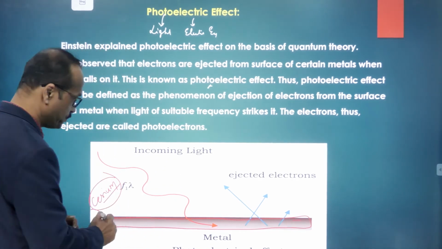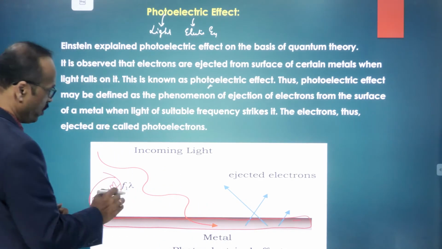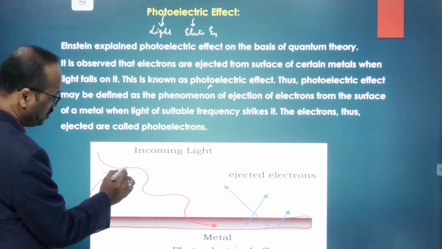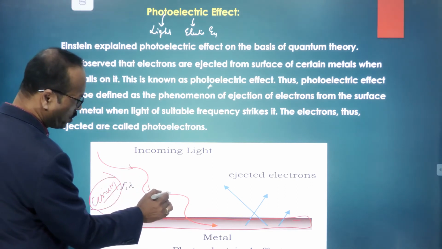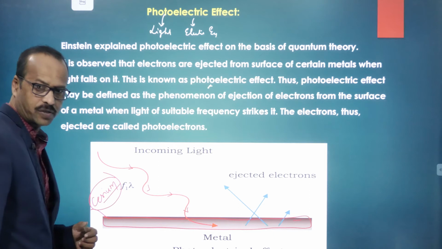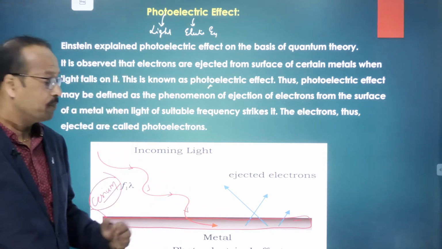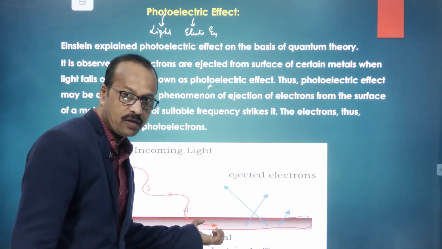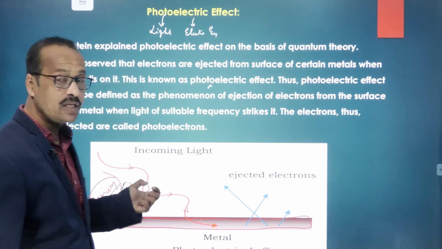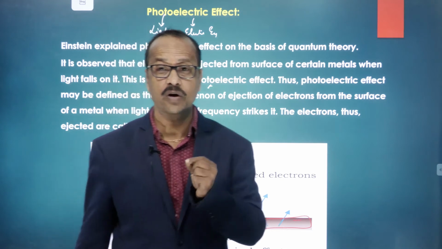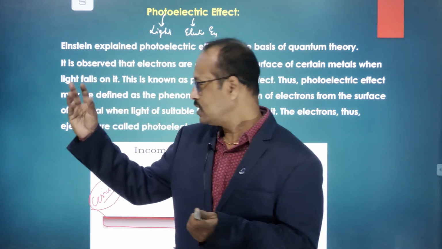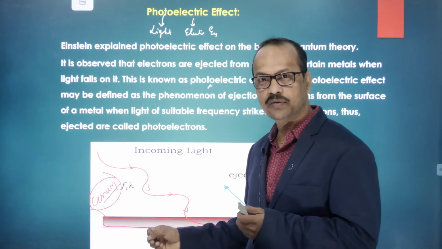In this metal plate, the red line shows that we are supplying energy, meaning radiations are falling on this metal surface. The energy falls in terms of quanta.